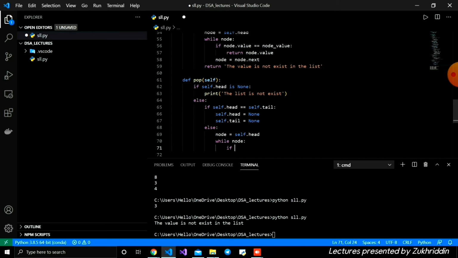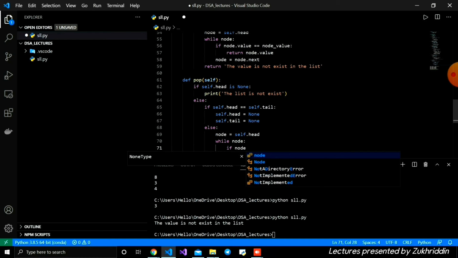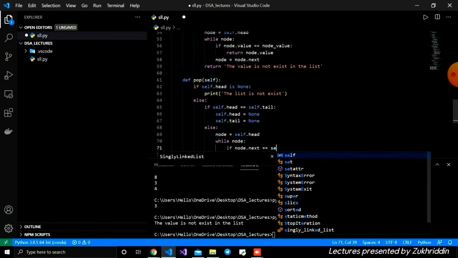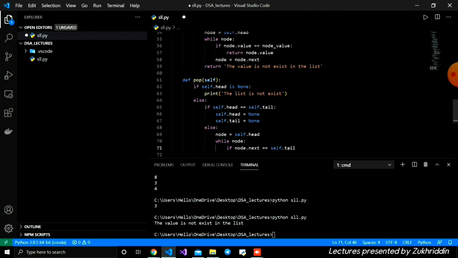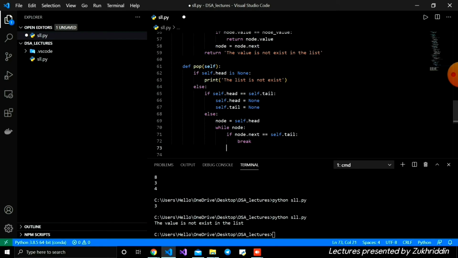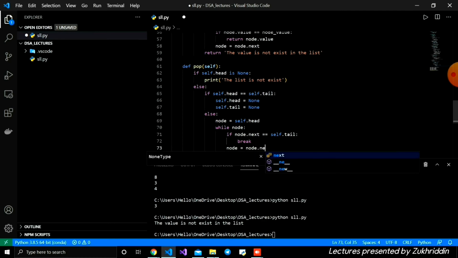If node dot next is equal to self dot tail, it means we reached the last node, and after that we break our loop. Outside the condition, we write node is equal to node dot next.